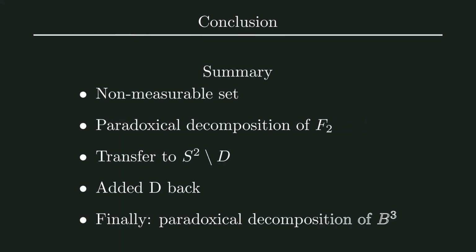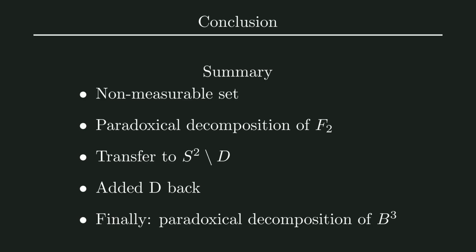So, we have now come to the end of this video. Hopefully, you have a decent grasp now of the Banach-Tarski paradox. To shortly summarize what we have seen in the past chapters, we saw a construction of a non-measurable set, explored the concept of paradoxical decompositions, dove into the free group F2, and saw its paradoxical decomposition. We then proved the Banach-Tarski paradox.